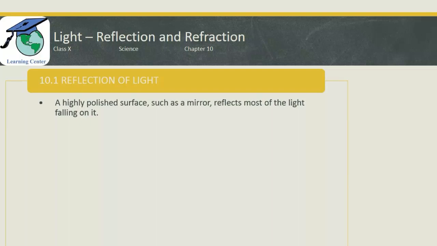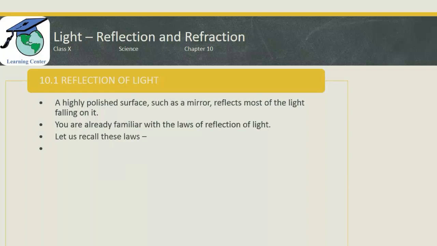The conclusion of this sentence is that objects do not reflect all the light that falls on them. Some portion of the light is absorbed by them, and a highly polished surface forms a clear image because it reflects parallel light rays. You are familiar with the laws of reflection of light. So what are the laws of reflection of light? Let us recall. The angle of incidence is equal to the angle of reflection.